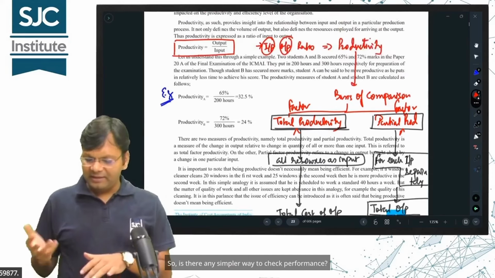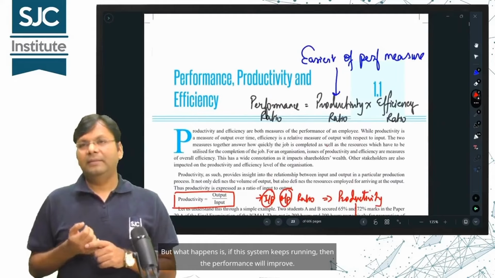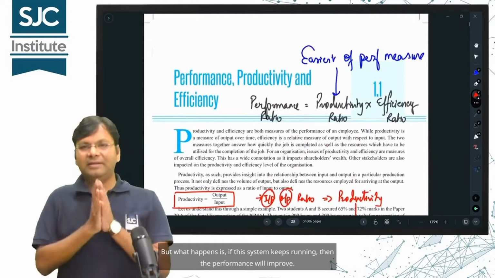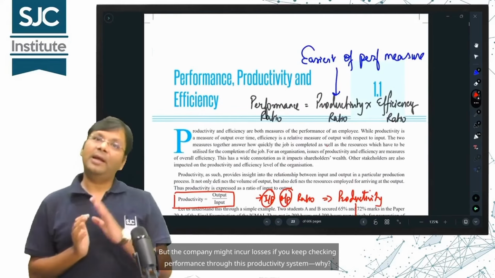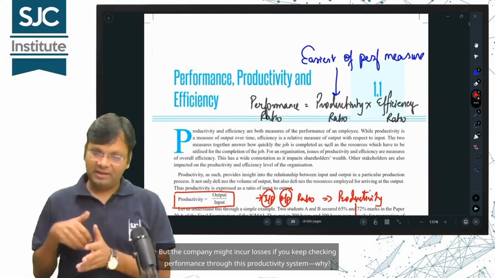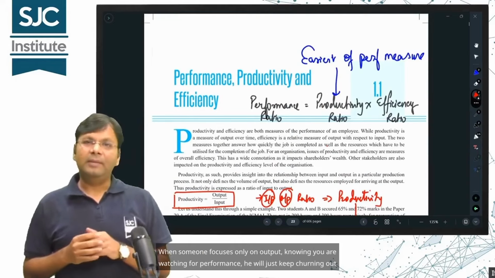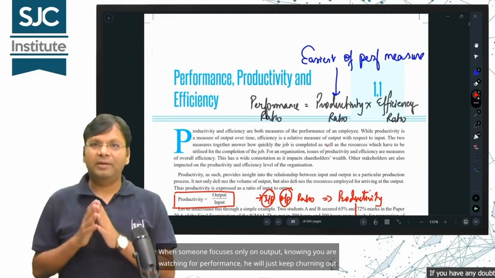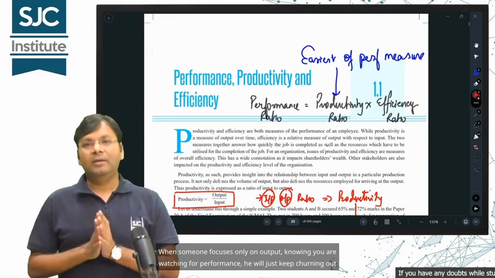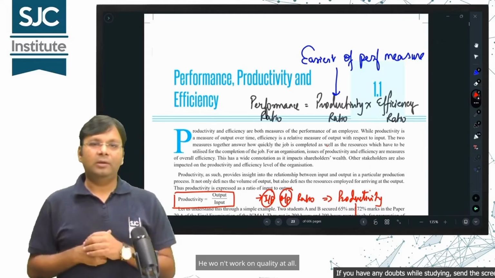So, is there any simpler way to check performance? There isn't. But what happens is, if this system keeps running, then the performance will improve. But the company might incur losses if you keep checking performance through this productivity system. Why? When someone focuses only on output, knowing you are watching for performance, he will just keep churning out output in large quantities. He won't work on quality at all.